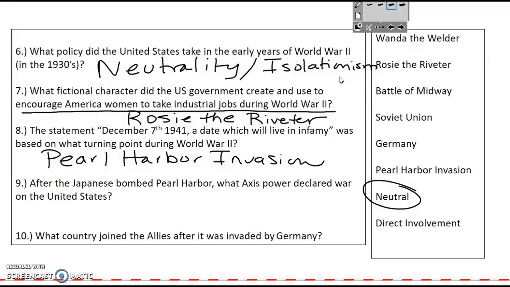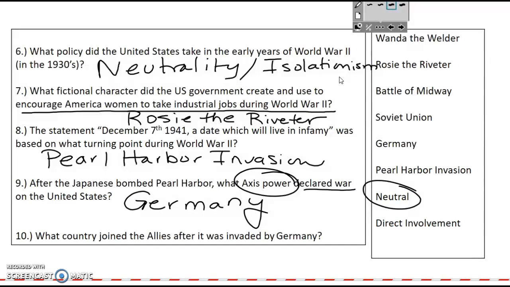Number 9, after the Japanese bombed Pearl Harbor, what Axis power declared war on the United States? And that was Germany. So there's a sequence there because that's a word after.